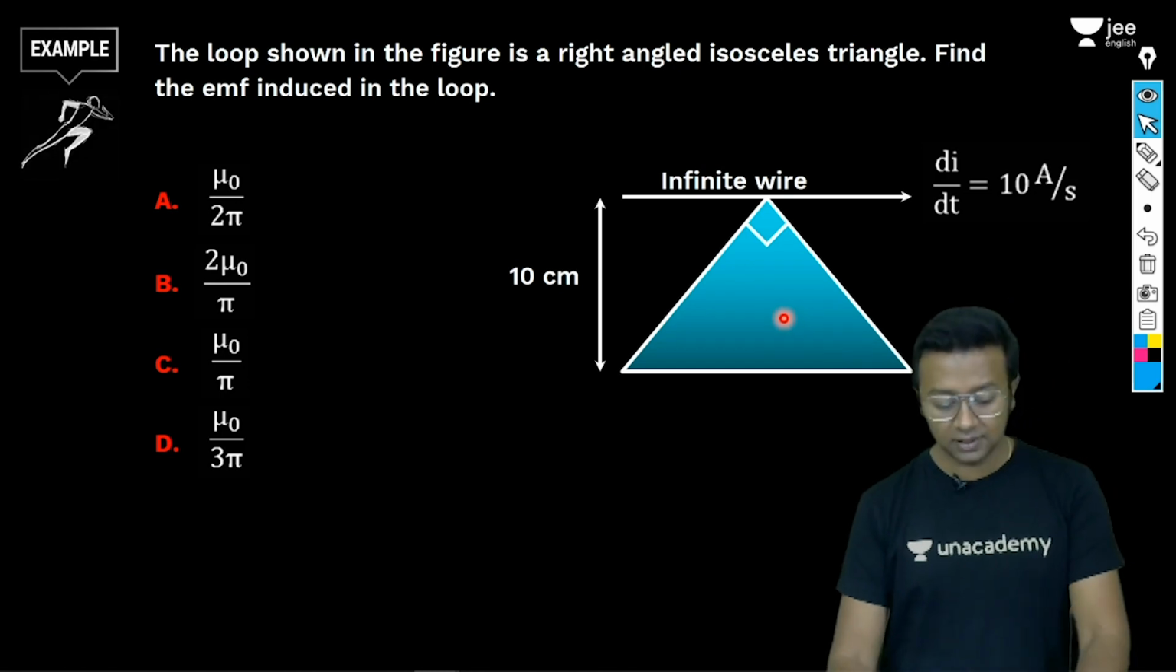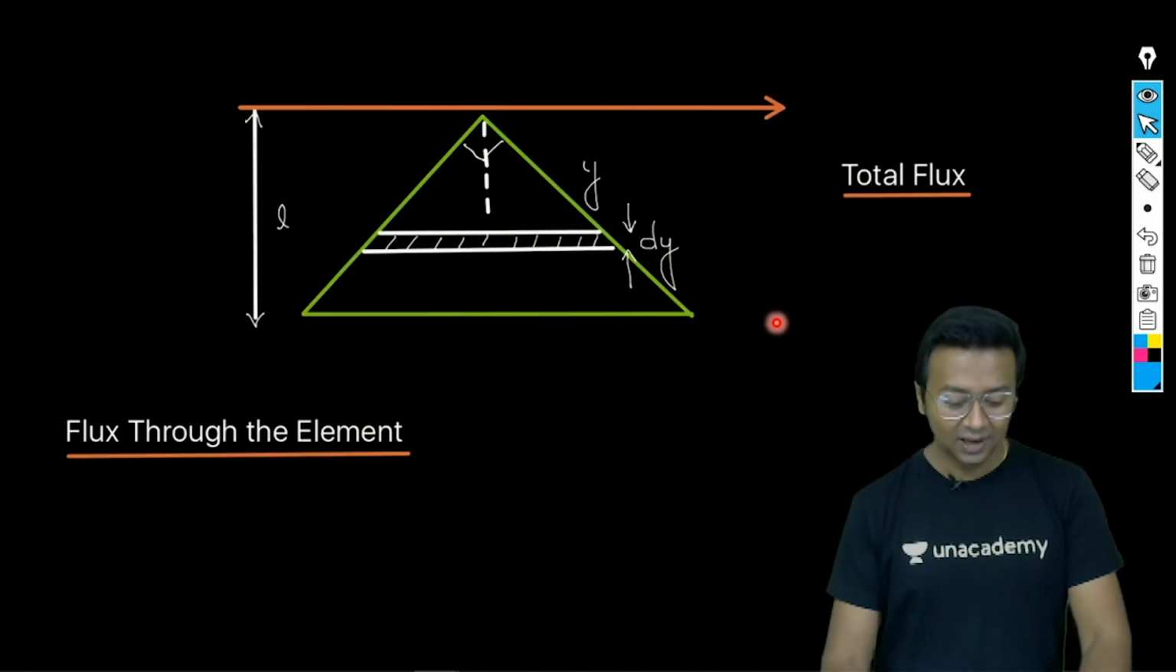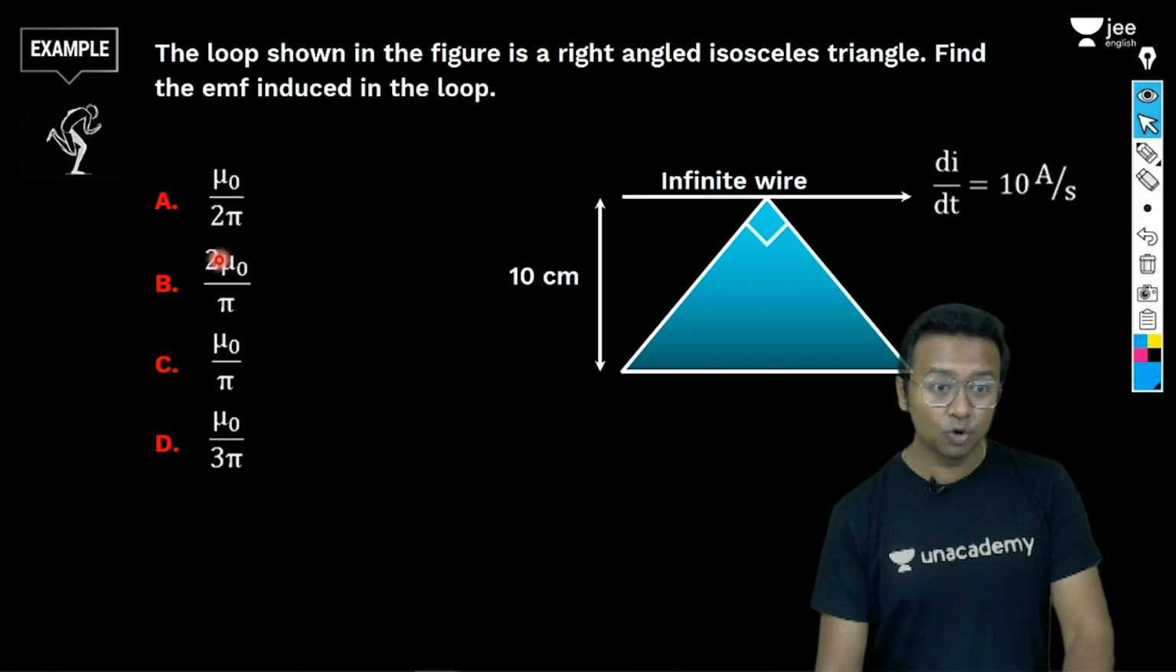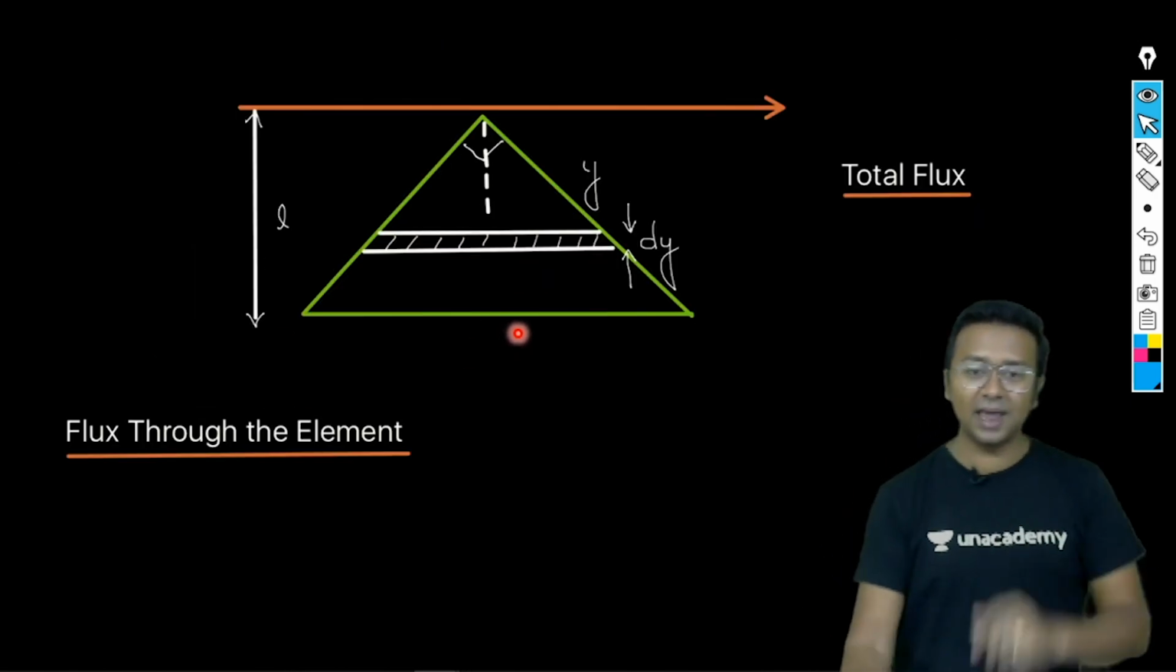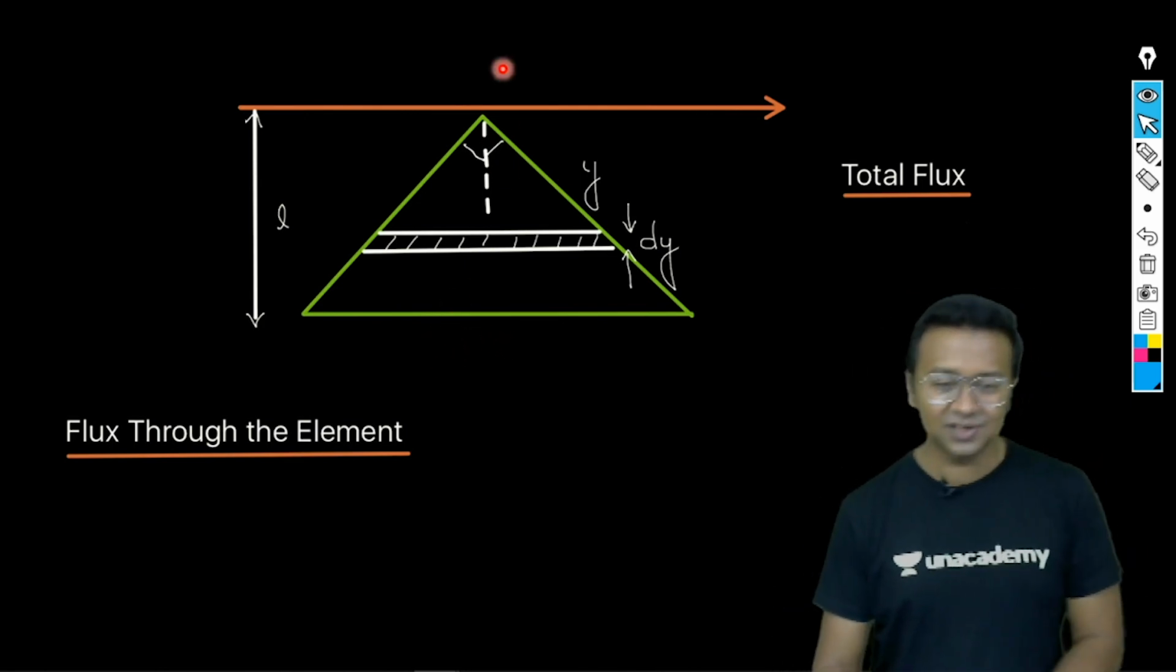Okay, let's move ahead. Let's see what will be the value. So what are the options? Mu naught upon 2 pi, 2 mu naught upon pi, mu naught upon pi, mu naught upon 3 pi. Okay, so we have looked at all the options.